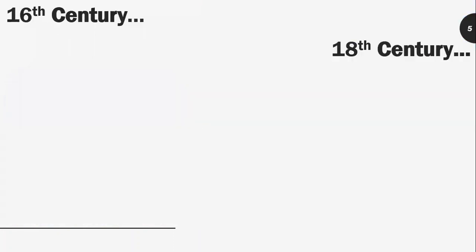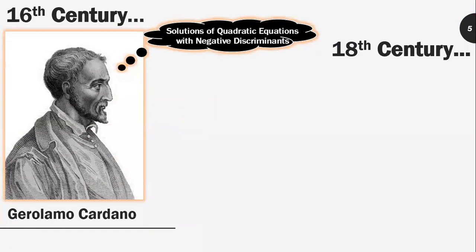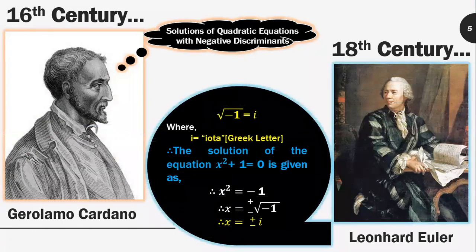However, in the 16th century, a mathematician named Cardano first started thinking about solutions of quadratic equations with negative discriminants. But in the 18th century, Euler gave root of minus 1 is equal to i, where i is iota, a Greek letter, which stands for imaginary number, something which we can only imagine.